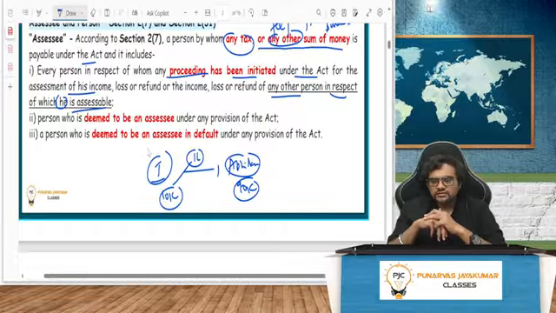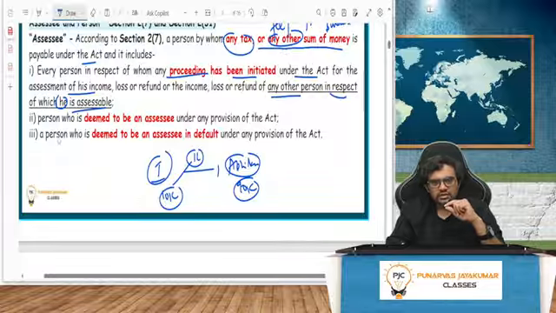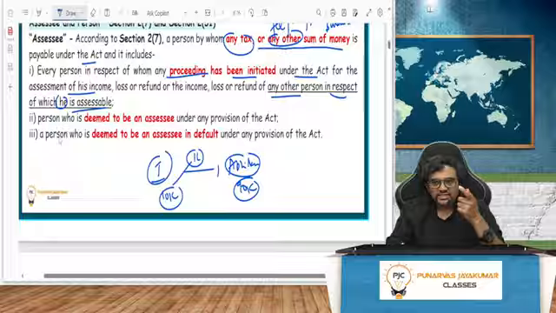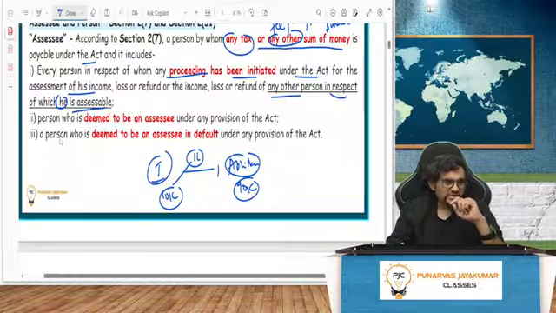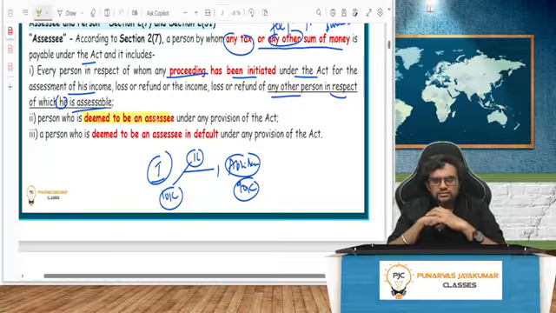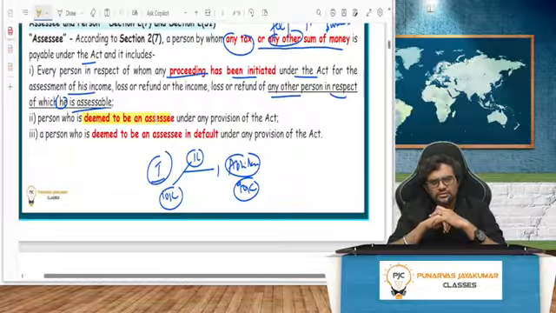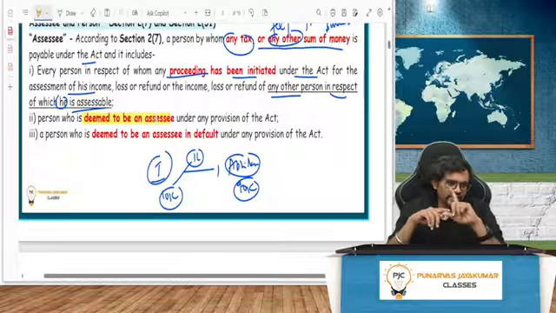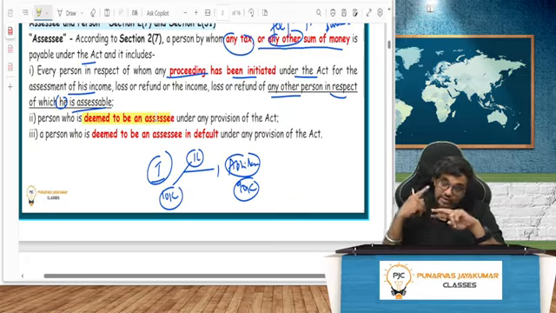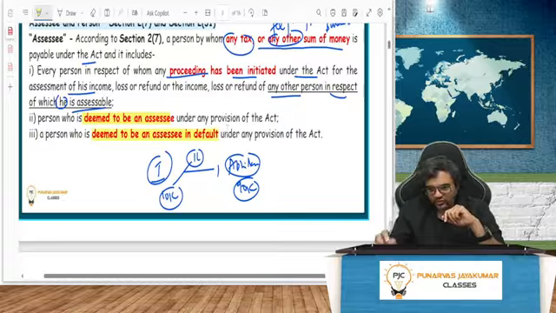So in this case, first of all, even though it is not my liability, it is Abhilash's liability, I have to deduct and pay tax as if Abhilash is paying. In the first instance, when I am deducting and remitting to government, I am deemed to be an assessee. PJ is deemed to be an assessee. Actually, the assessee is Abhilash. But who is deemed to be an assessee? Me. It's like Abhilash is paying that 10,000 rupees through me. If I have to deduct and pay, let's say I have deducted but not paid. Next one, I am deemed to be an assessee in default.